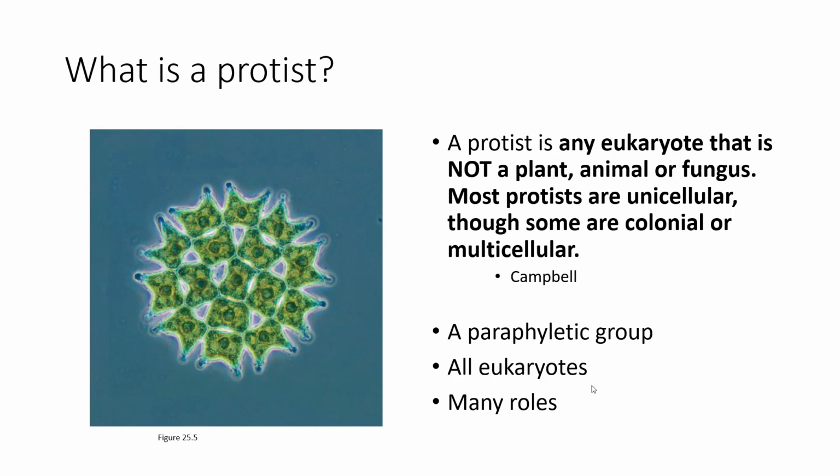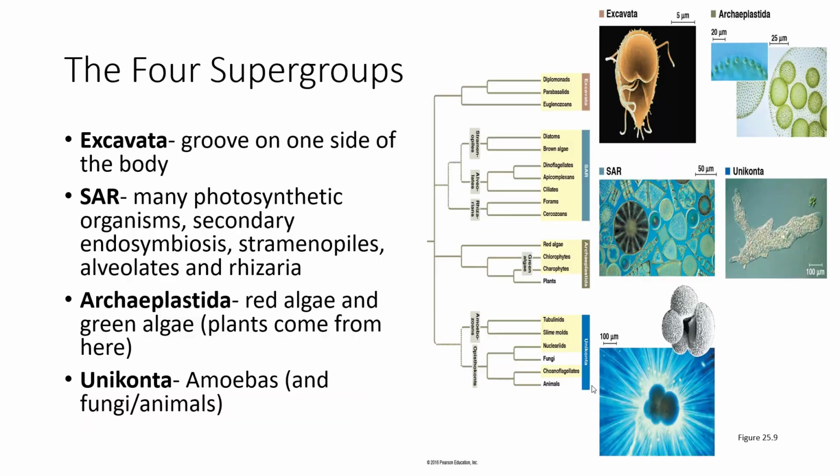Well, this is a paraphyletic group. It's any eukaryote that is not a plant, not an animal, not a fungus. Most protists are unicellular, some are colonial, like the one shown here, and some of them are multicellular. This is your definition from your book. So this is all eukaryotes except what we're going to look at in later lectures, the plants, animals, and fungi. And many ecological roles are taken by protists, and they are divided into 4 supergroups.